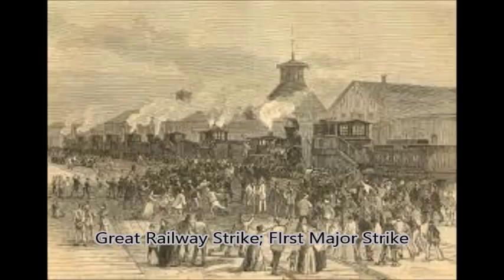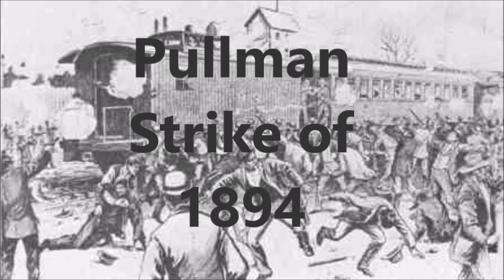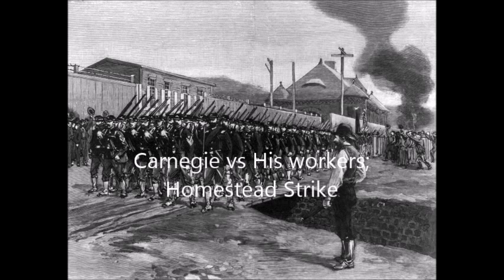The Great Railway Strike, working for better conditions, 8-hour days, same as the Pullman Strike, which was a bit more violent, but still 8-hour days, better working conditions. Carnegie versus his workers was the Homestead Strike and resulted in even more violence than the Great Railway Strike and the other strikes. The Haymarket Square riot was where a bomb exploded and some anarchists were led away.